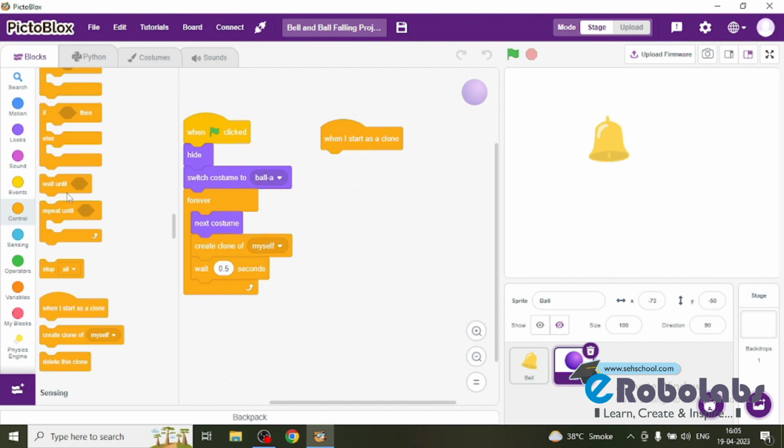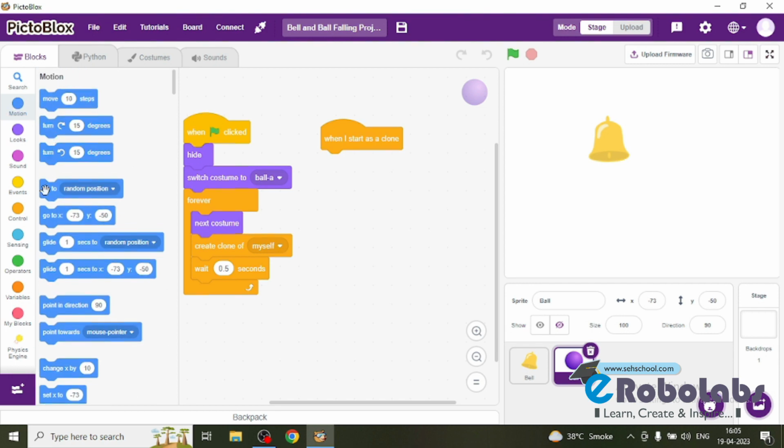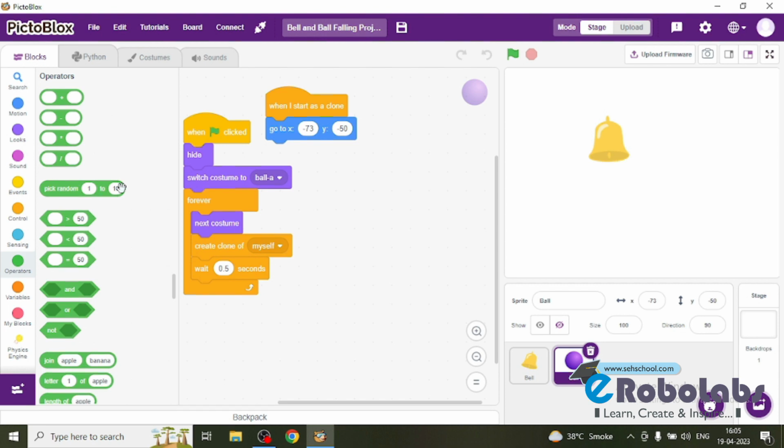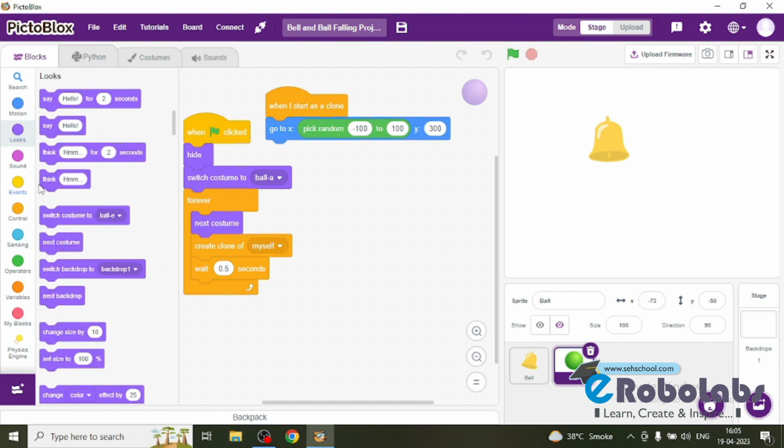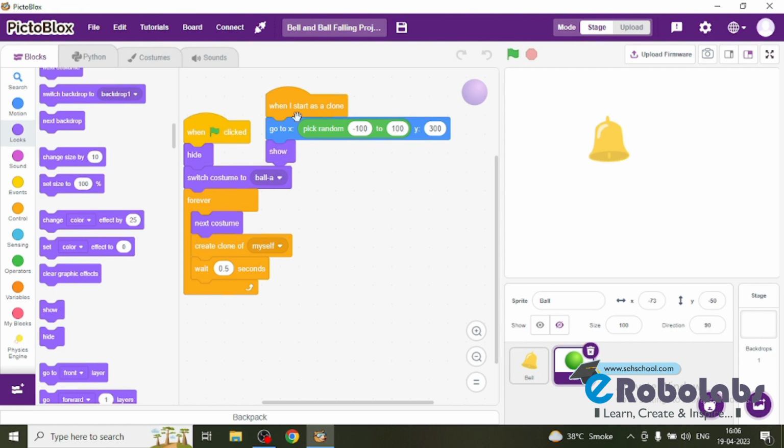And when I start as clone, then this will set the go to X and Y. Go to XY as, this will pick the random value from -100 to 100, and the Y will be 300. So here the sprite will show here,